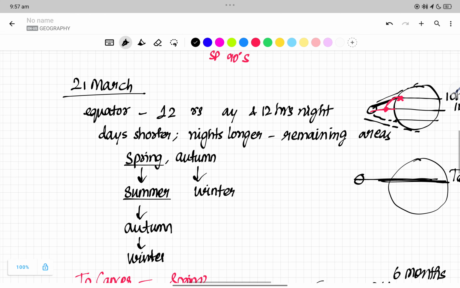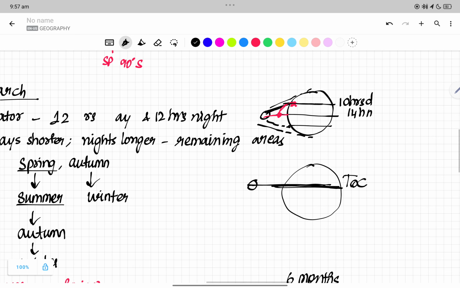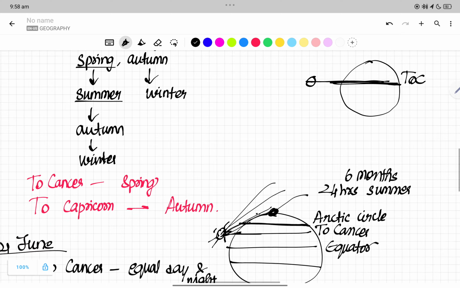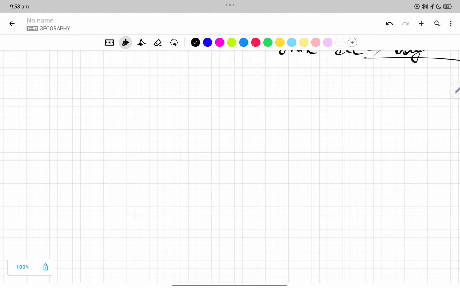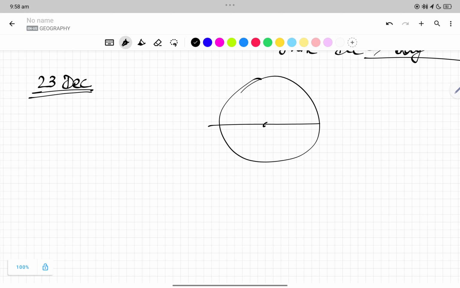Okay, now 21st March, the sun is at the Tropic of Cancer. 21st June is 24 hours of day in the Arctic Circle. Right. Now, after June, July, August, September, on 23rd September again there is an equinox. The sun is moving between the Tropic of Cancer and the Tropic of Capricorn alone. Now we are dealing with 23rd December. On 23rd December, we have the sun again coming to this point, right?